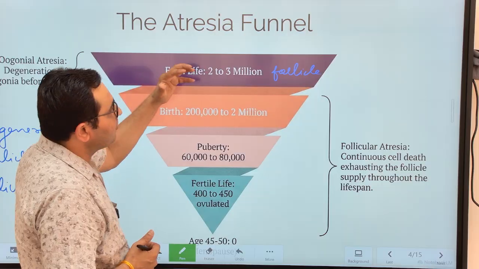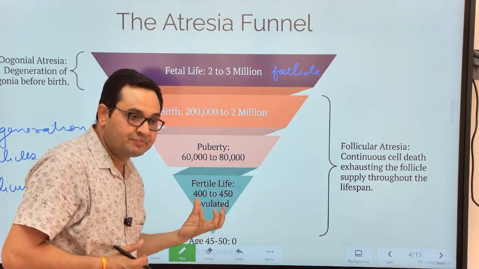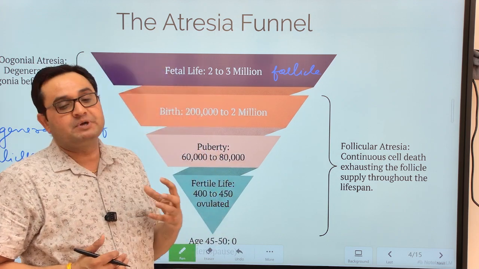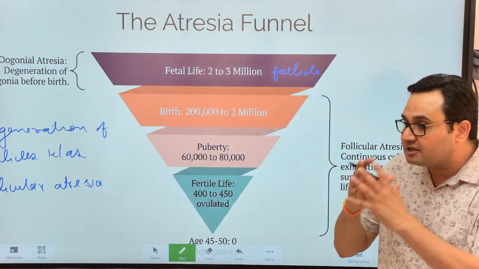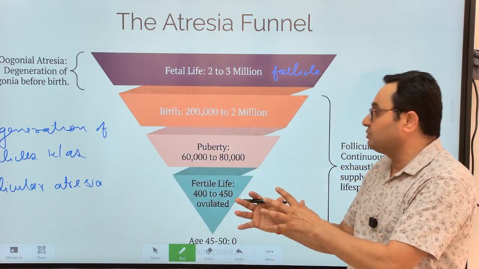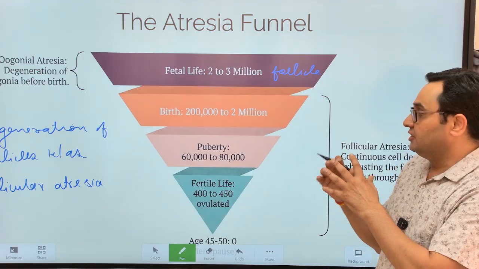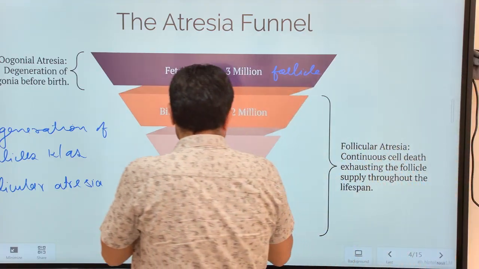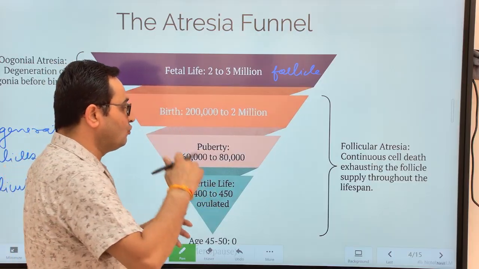So the number of follicles, the reservoir of follicles, gradually decreases, and around the age of 50 there are no follicles in the ovary, and that is why menstruation ceases. It means there is menopause. So menopause is basically due to exhaustion of the follicles in the female ovary.